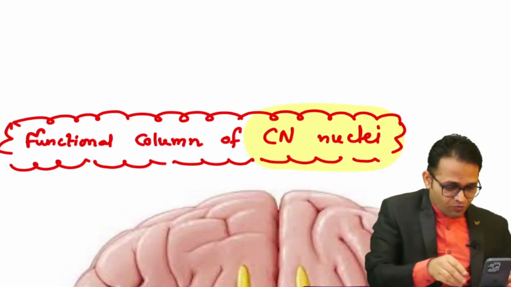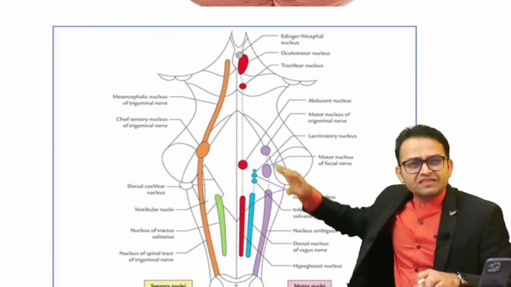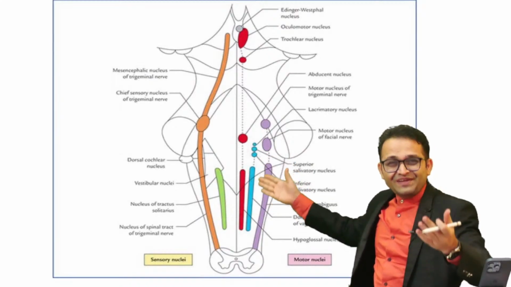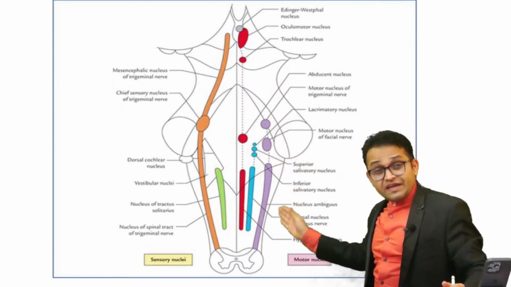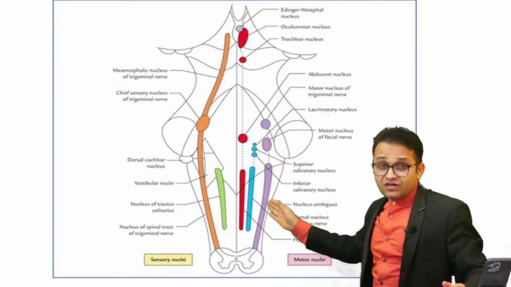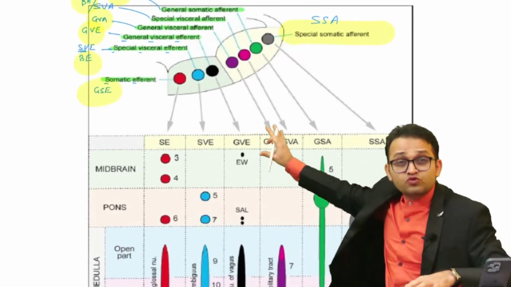So this is our topic. Hope you all are getting the point. Now look further. This is the image which we always observe in our textbook. Sir, these are the cranial nerve nuclei. These are arranged in columns. We are going to talk about it. So yesterday, and today, we are going to talk about all this.